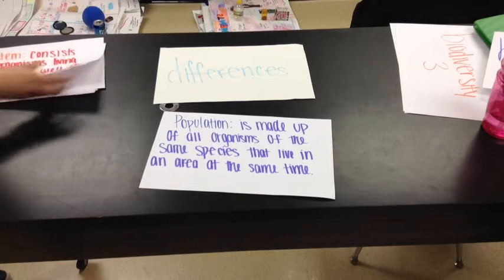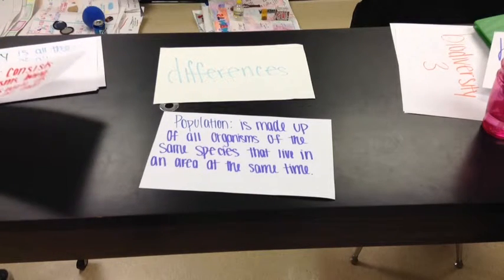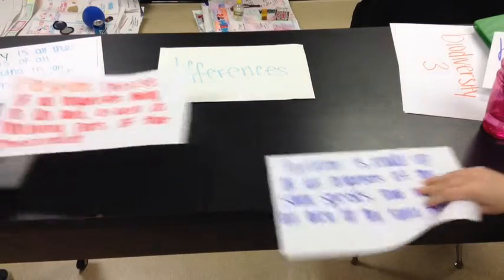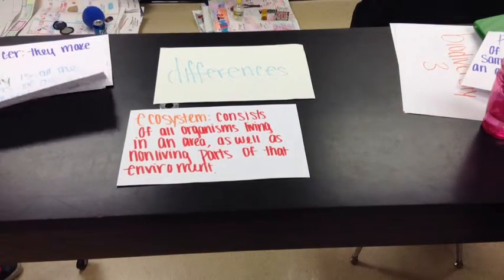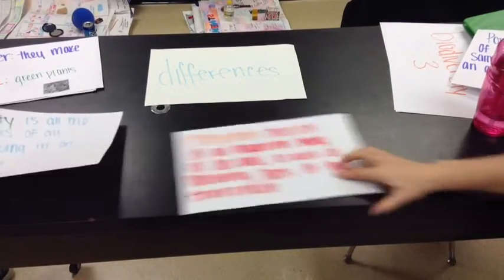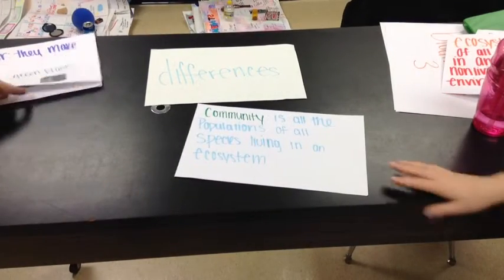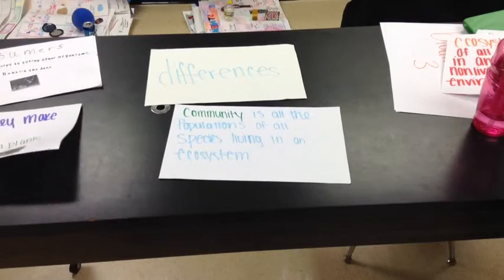Population is made up of all organisms of the same species that live in an area at the same time. Ecosystem consists of all organisms living in an area as well as non-living parts of that environment. Community is all the populations of all species living in an ecosystem.